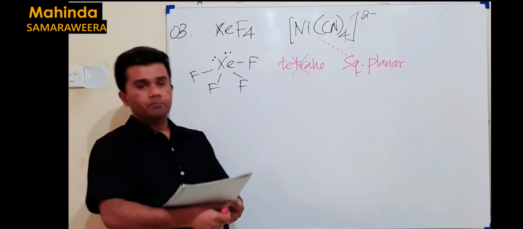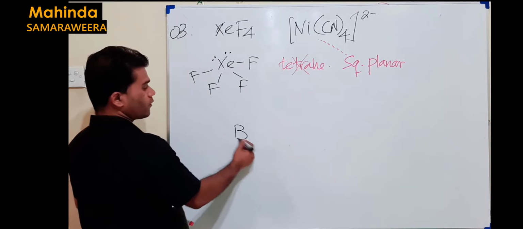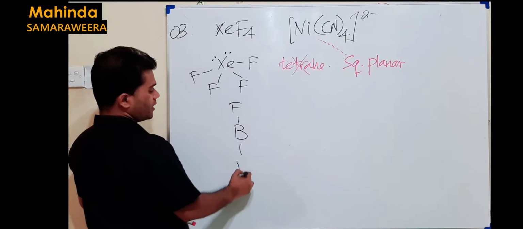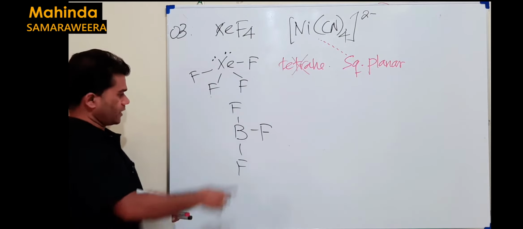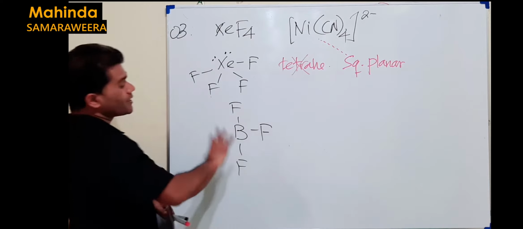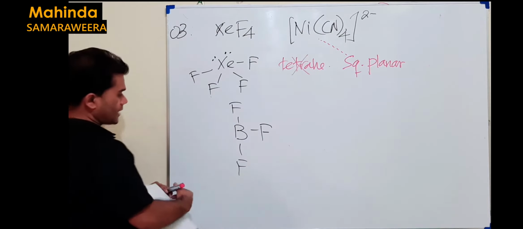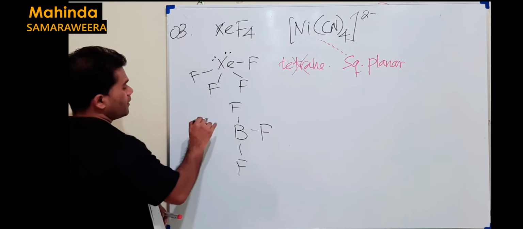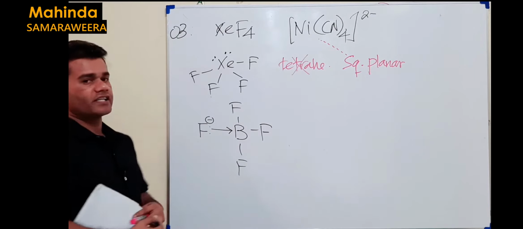Third answer given, BF4 minus. First of all, we should understand how the BF4 minus ion is formed. The stable one is BF3. Boron is electron deficient because there are only 6 electrons in the boron valence shell. Since it is electron deficient, it is looking for another electron pair, so it accepts an electron pair from F minus. This is how the dative covalent bond is formed.